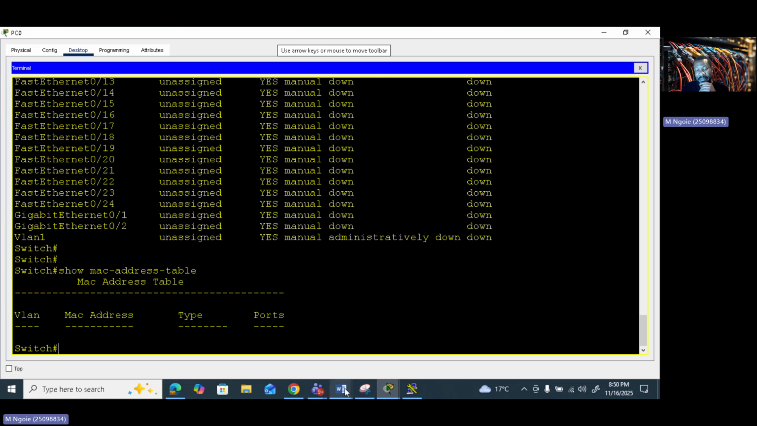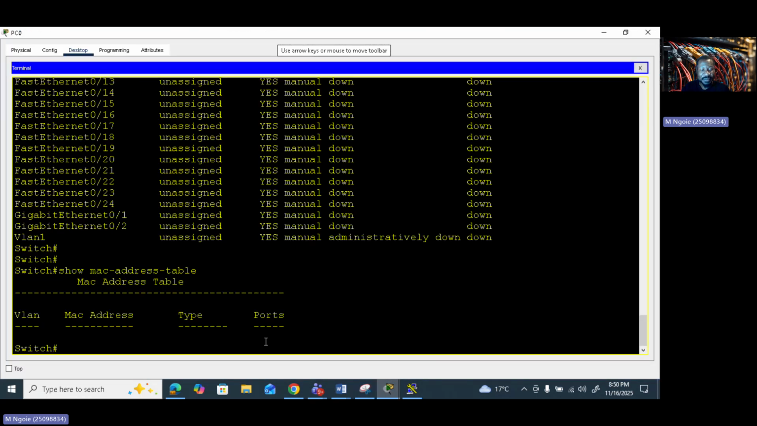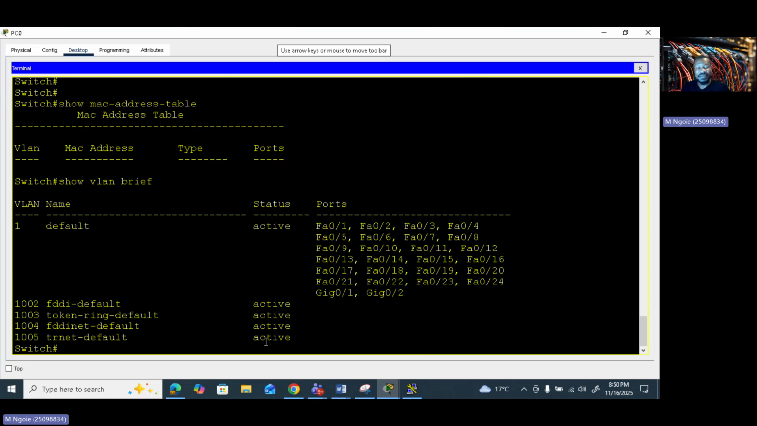it's empty. And the last one is also show VLAN brief that will display virtual networks and the ports where those virtual networks are assigned. So you can just say show VLAN brief, right? So this is how to see a VLAN name or number, the name of your virtual networks and the ports that are given to those virtual networks.